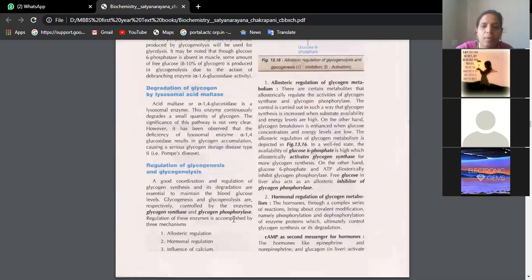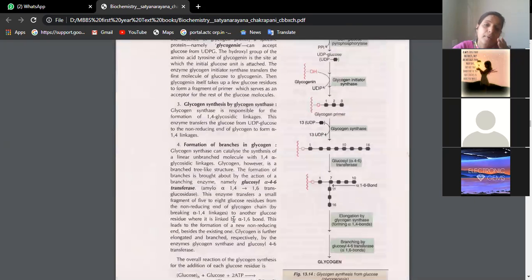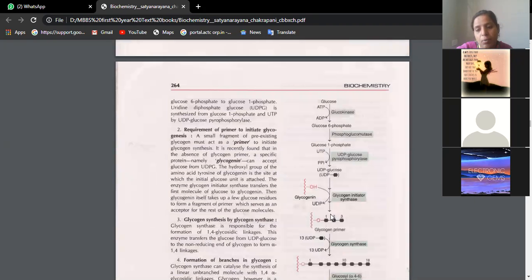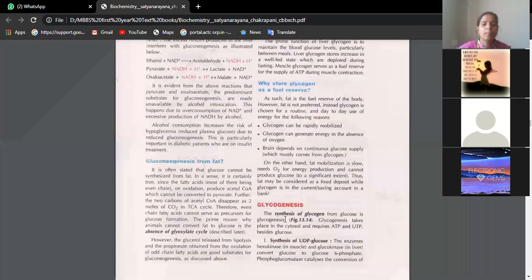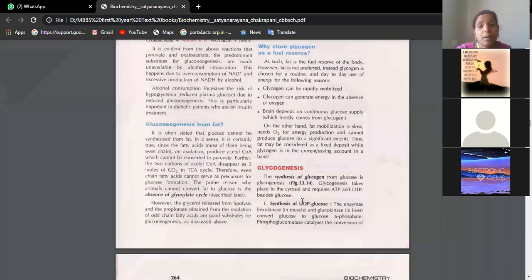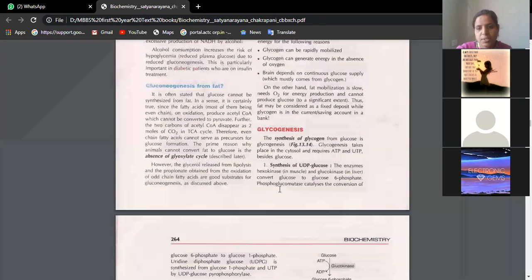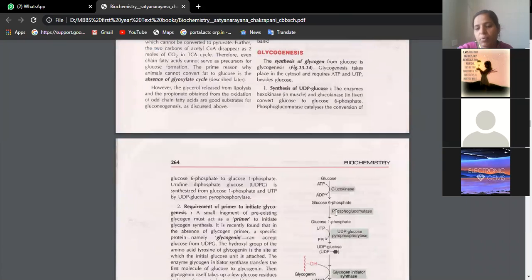Now see, glycogenolysis and glycogenesis both are important. Both together will come as an essay question. Glycogenesis, think that we are doing this essay also now. Glycogenesis in the sense the production of glycogen. Just now you have studied like starch is a polymer of glucose, right? Similarly, I told you animal storage form of carbohydrate is glycogen and it has similar structure like starch, but it will have much more complicated structure, more number of glucose molecules, more number of branching points.